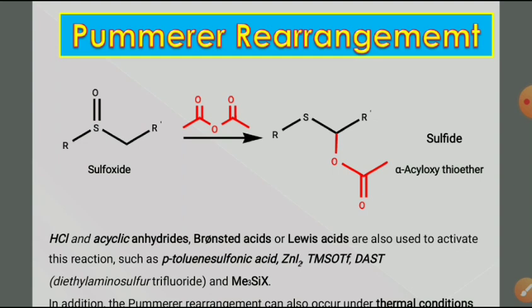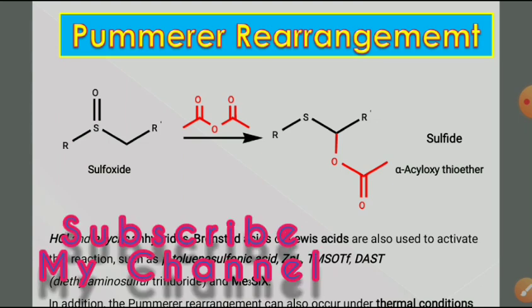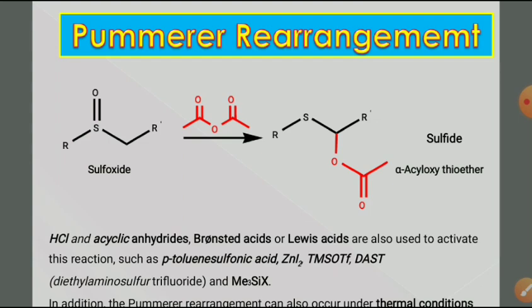Friends, we will continue discussing the rearrangement reactions. Today we are going to discuss one more important reaction, and that is the Pummerer rearrangement reaction. In this type of rearrangement, molecules like alkyl sulfoxides, which have an alpha hydrogen atom, are converted into sulfide derivatives, that is, alpha-acyloxythioethers, by using acetic anhydride.